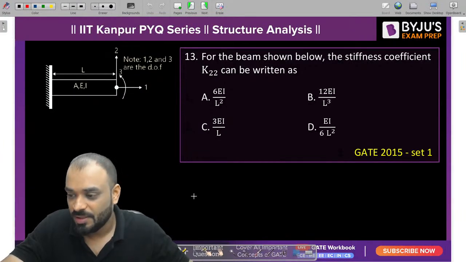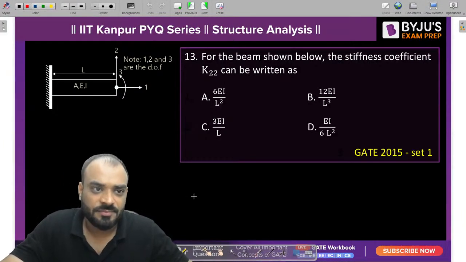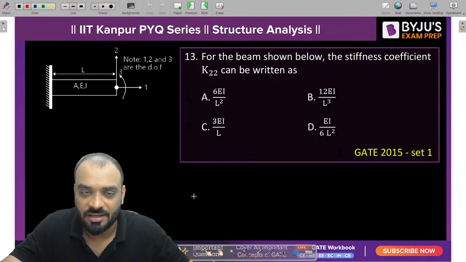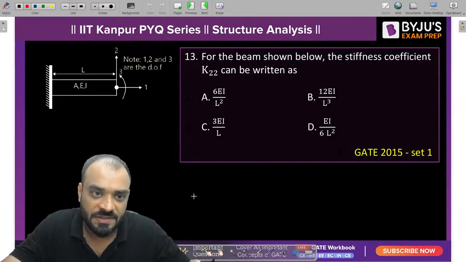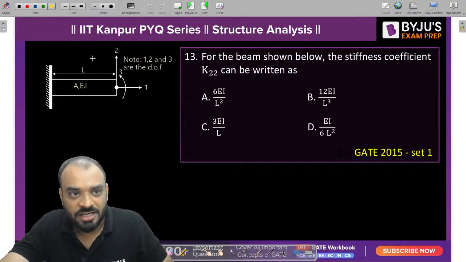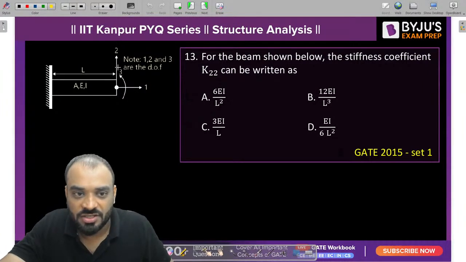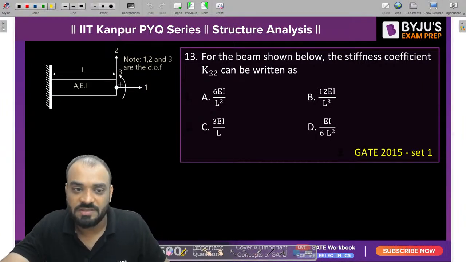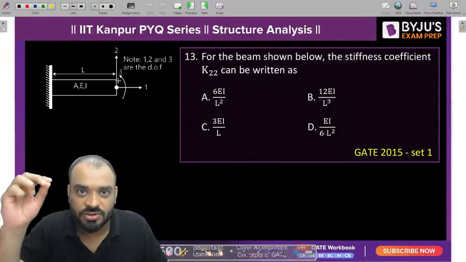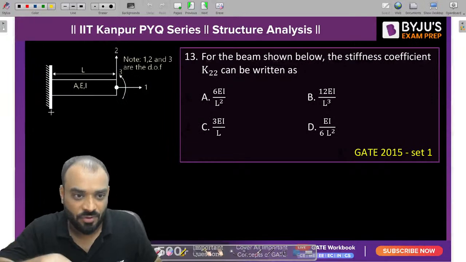Now tell me guys, all of you know how to write down the stiffness matrix. The direction coordinates are given to us. Right now you can see here direction 1, direction 2 and direction 3. This particular stiffness matrix is basically of order 3 cross 3.